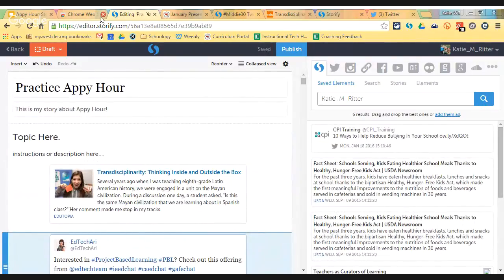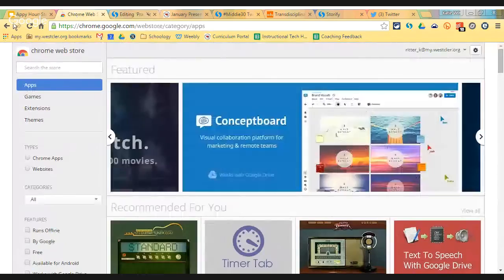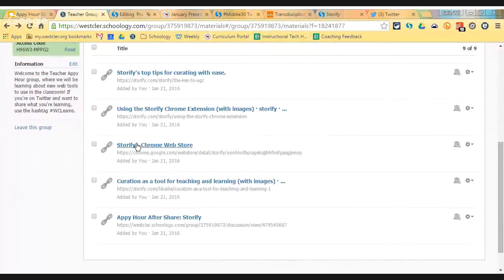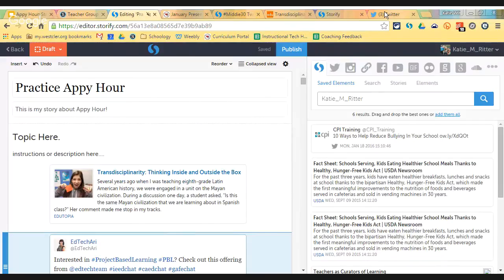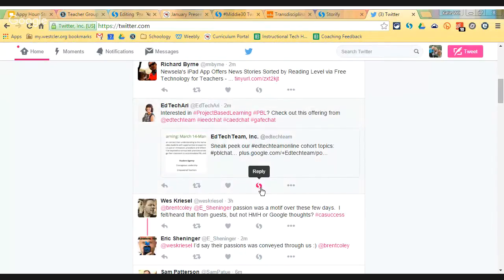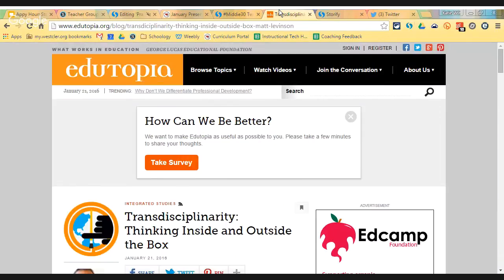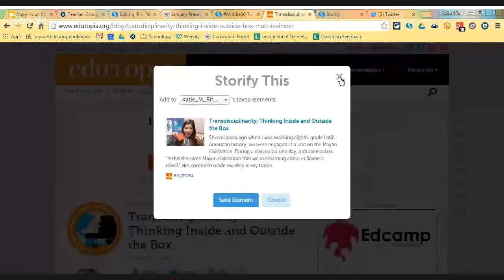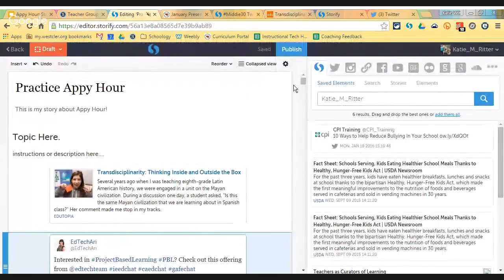And again, you can find a link to that in our Schoology group under Storify Chrome Web Store. That will let you install it. And all you have to do is click the logo on a tweet or hit the extension when you're on a website, and it will automatically save it to you in the saved elements area.